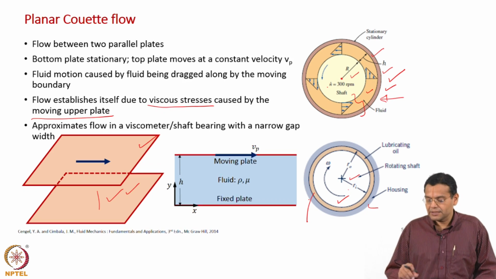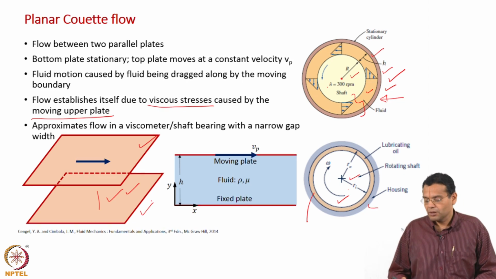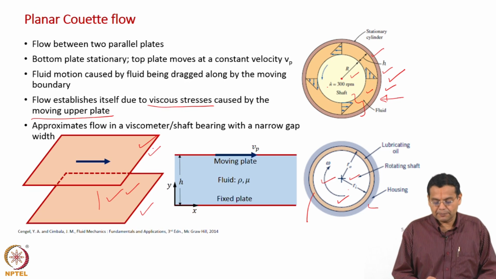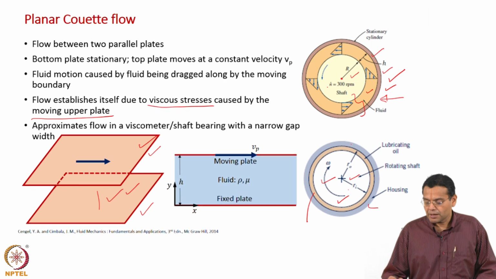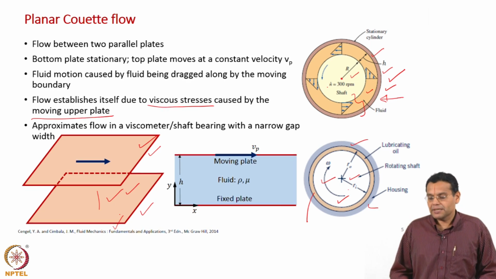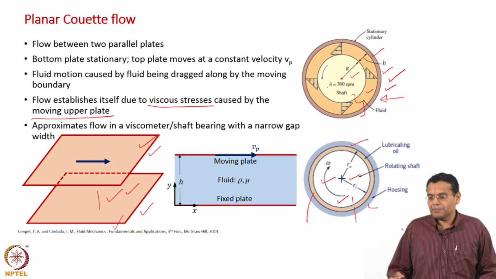Once again, this configuration is similar to our case, or our configuration approximates this one. Why? Because you have a rotating cylinder, something like our moving plate, and a housing or stationary cylinder, something similar to our stationary plate, and the gap is usually not very large in a shaft bearing.